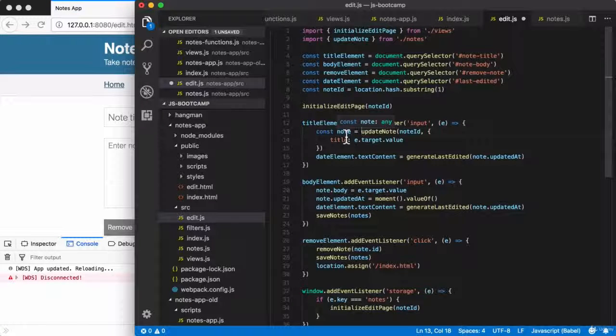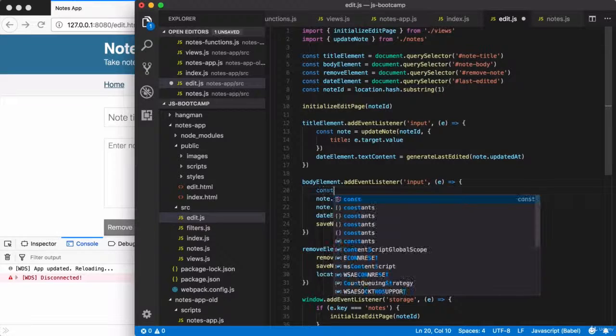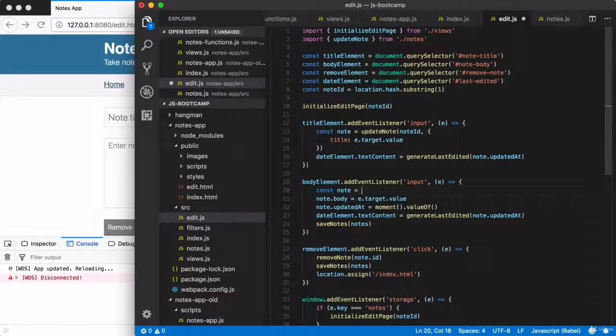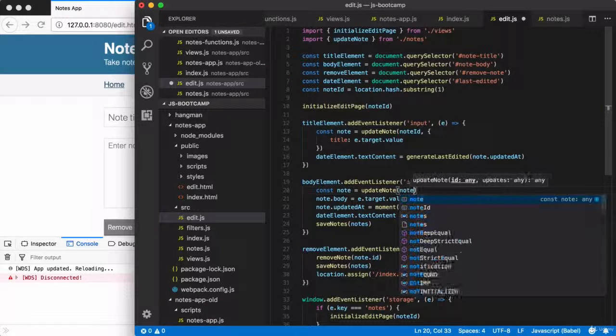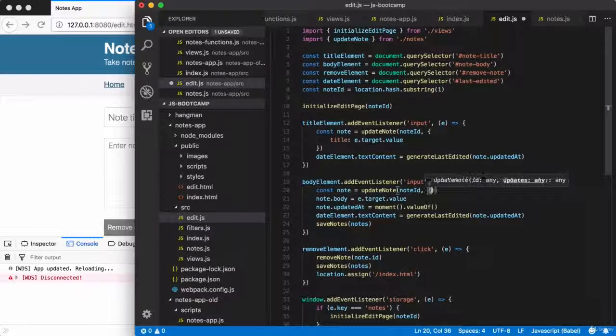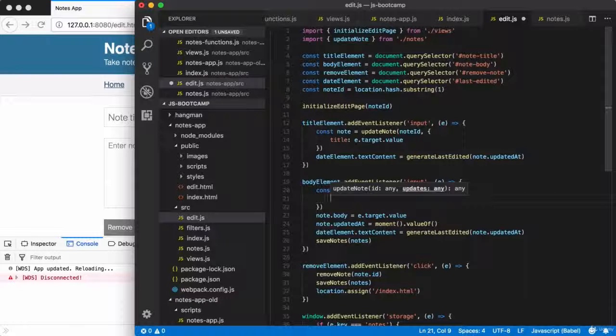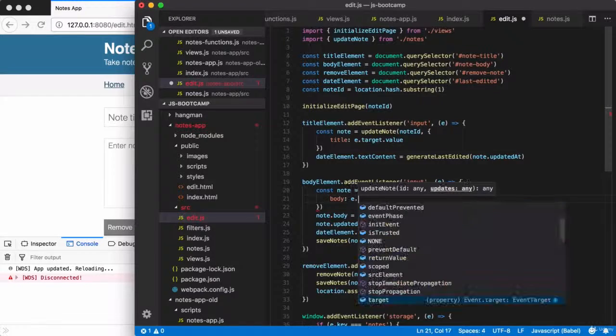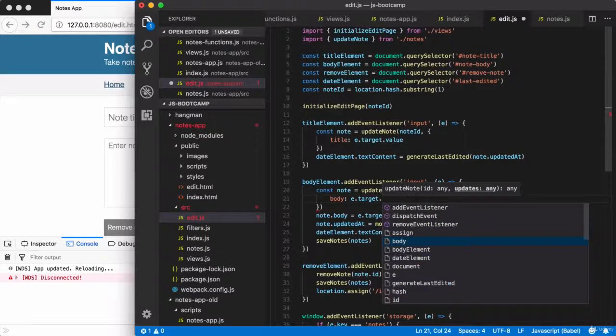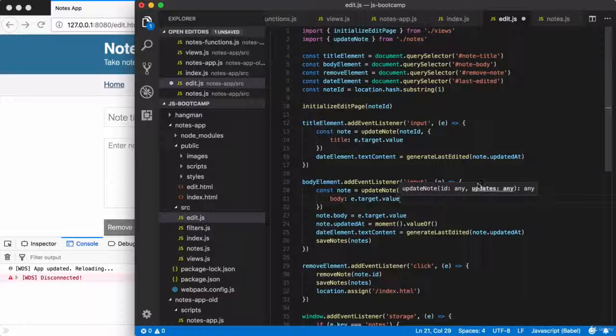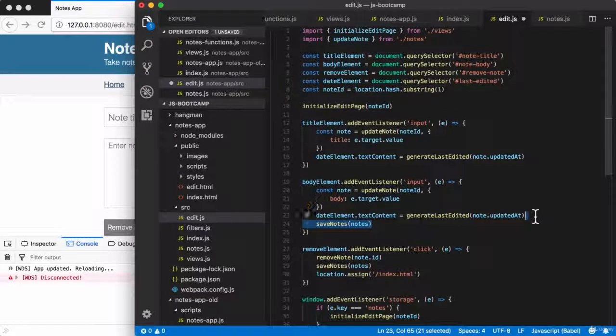We're going to end up doing something very similar down below for editing the body. So let's go ahead and knock that one out right here. const note equals. We're going to call updateNote, passing in the necessary arguments. The first one is the note ID. The second one is our updates object. And this time around, we're trying to update the body, and I'm trying to set its value to the value from e.target.value. Perfect. Once again, we can remove those 3 lines. They become unnecessary with our new setup.